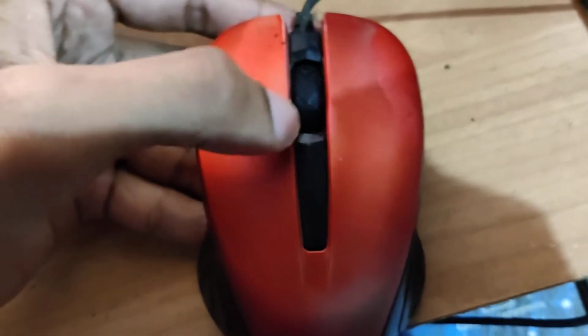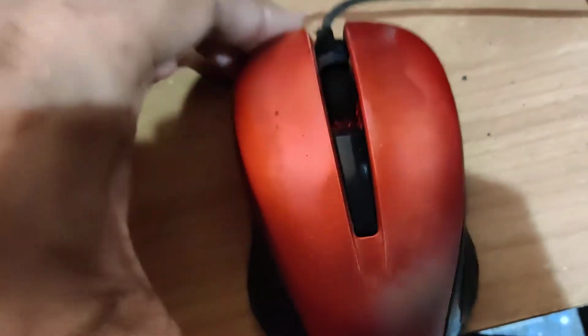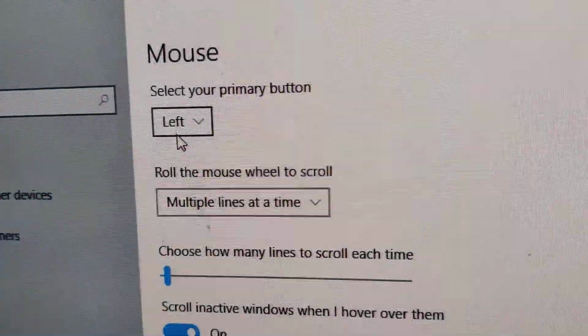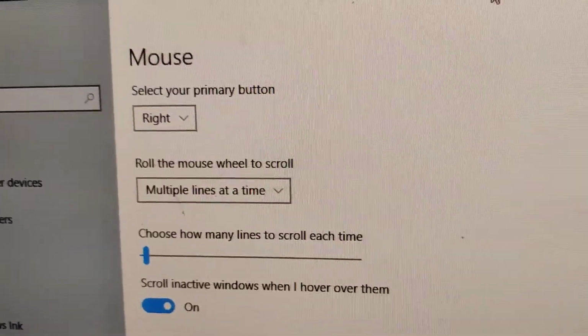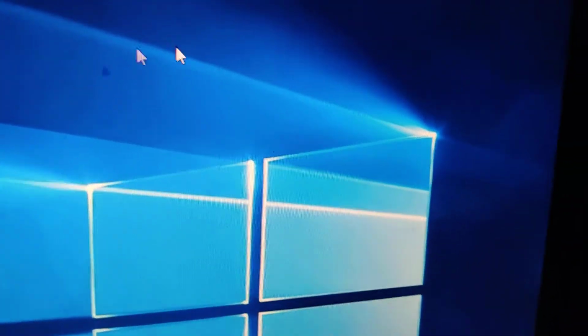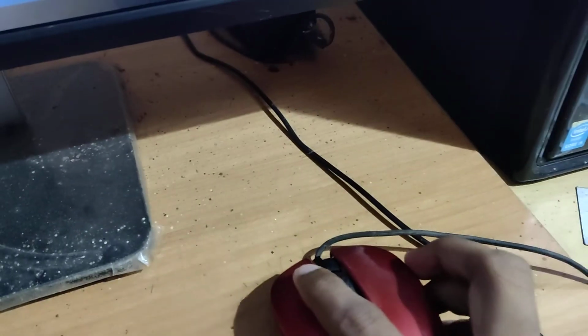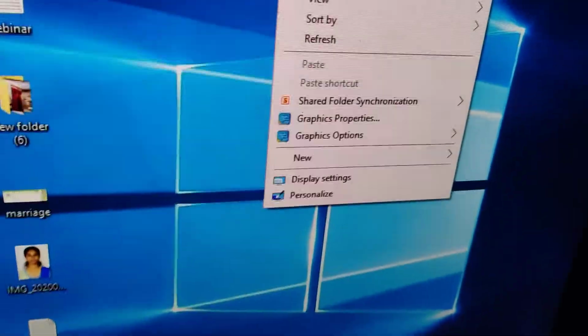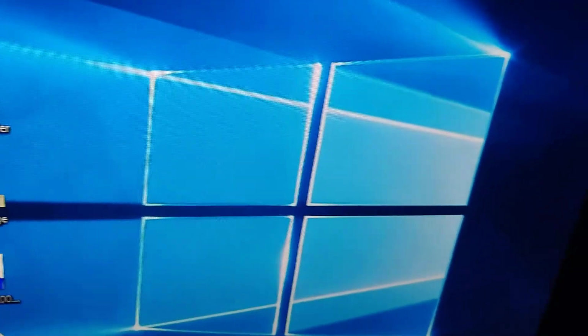So if you want to change the mouse primary button from the left side to the right side, the simple method is this. You must simply change from left to right. So now on our home screen the cursor is moving here, and I click the left side. So it looks like this, and if I click the right button, then you can see that this is the right position.